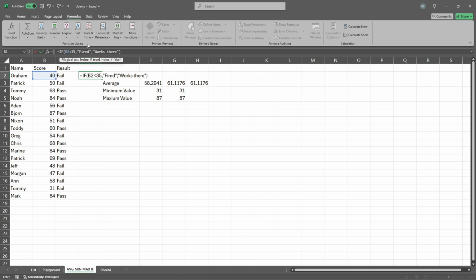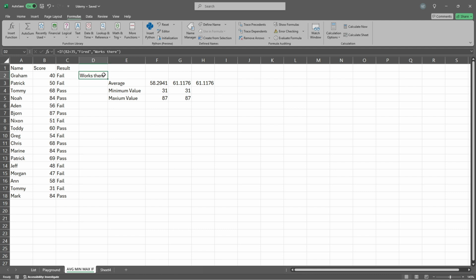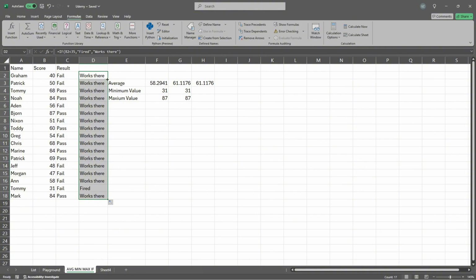And that's all. As you can see, I made a small typo on purpose. And what is it? You can have semicolon or you can have comma over here. So be prepared and be ready that it can matter a lot. Press enter, he or she works there. We can expand it, go over here, double click at that square. Voila, sorry Tommy, you will work at our company no more.